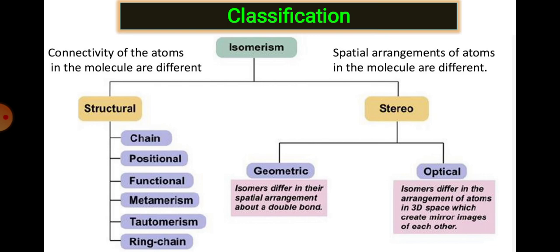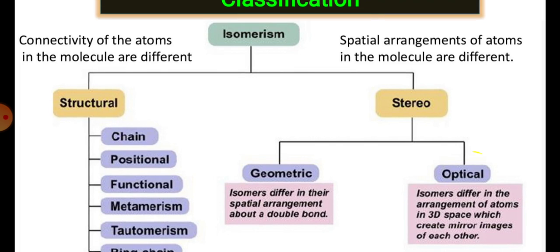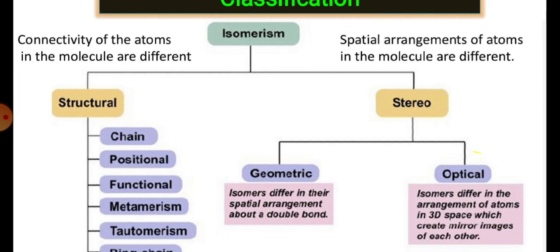In organic chemistry, there are various types of classifications, particularly for isomerism. Isomerism is broadly classified in two different ways: one is called structural isomerism and the second is called stereoisomerism. What is structural isomerism? Structural isomerism is nothing but the connectivity of the atoms in the molecule being different. Everything is the same, the molecular formula in both cases, but the connectivity is different.